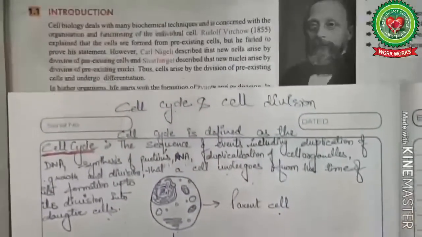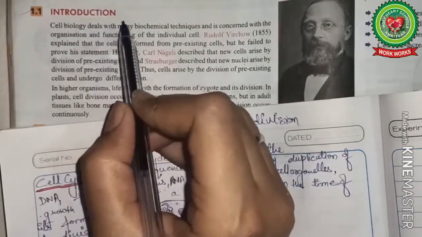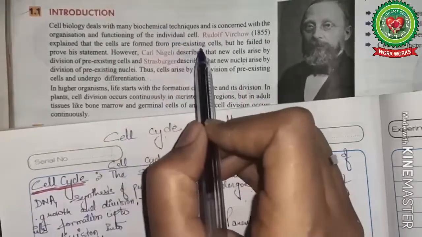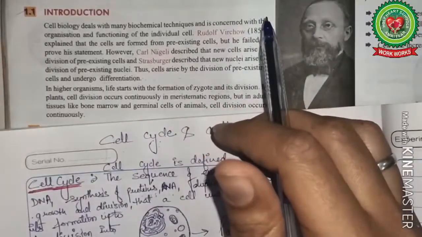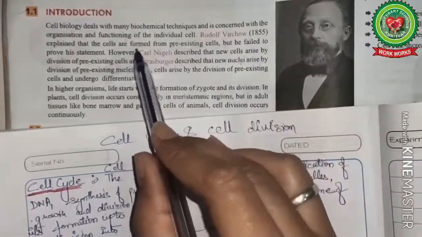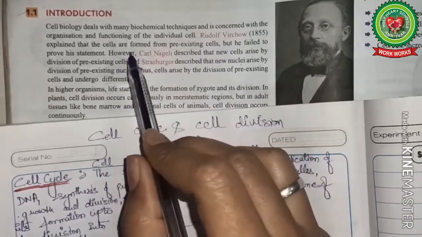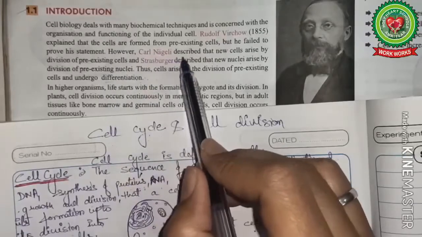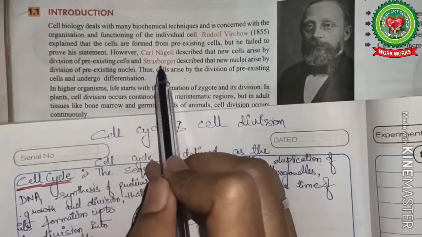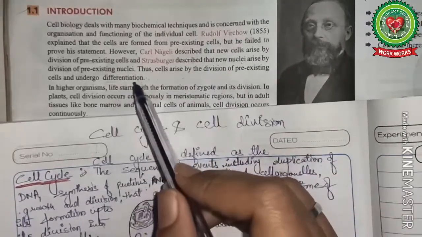Now coming to the book, here cell biology. Cell biology is a branch of science that deals with the study of structural and functional organization of an individual cell. Now, Rudolf Virchow was the scientist who described or modified cell theory. According to him, all the cells are formed from pre-existing cells, but he was not able to explain this properly. Now, after that, Carl Nageli described that new cells arise by the division of pre-existing cells. Later on, Strasburger also added that new nuclei also arise from the division of pre-existing nuclei only.